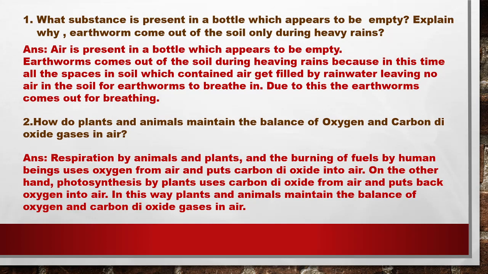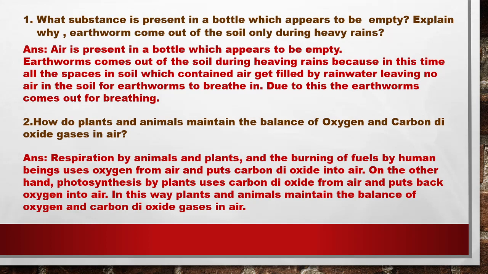That is true for plants as well as animals. Even for burning of fossil fuel, oxygen gas is required. So in these processes carbon dioxide is given into the atmosphere or the air.